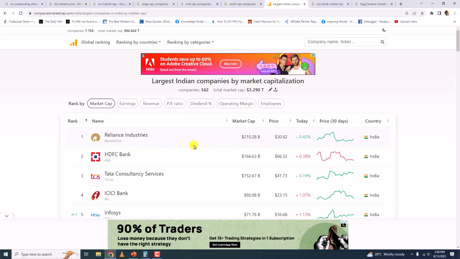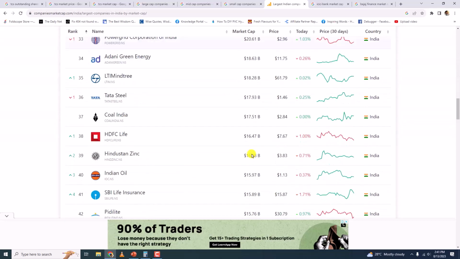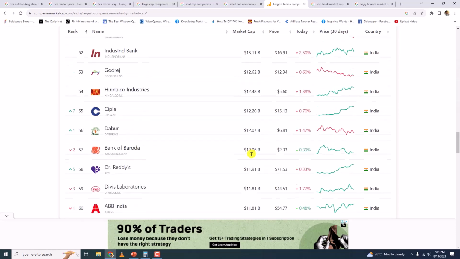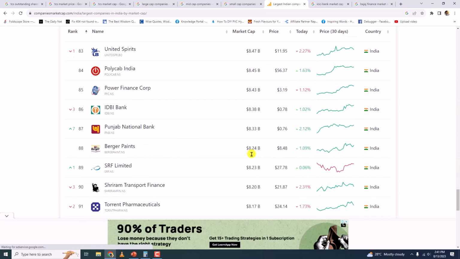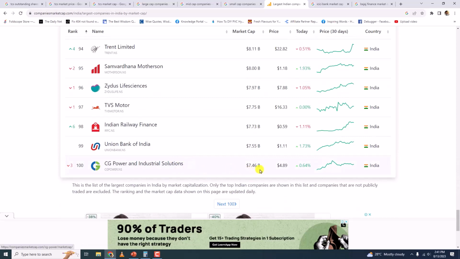But what SEBI has said is, when sorted according to market capitalization, the first 100 companies are large cap companies. So these are large cap companies.